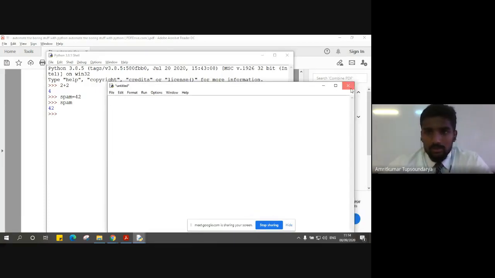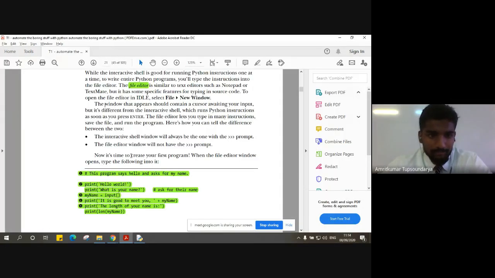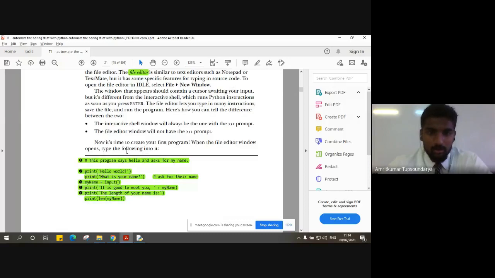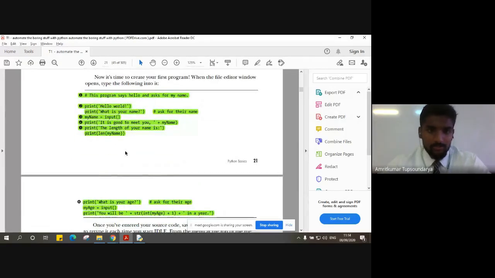Let me close this, and first we discuss today's program: what it is all about, what it does, and what we will understand from it. It's a very simple program to prompt a message to the user, and at the same time take some input from the user and display a message back based on that input.